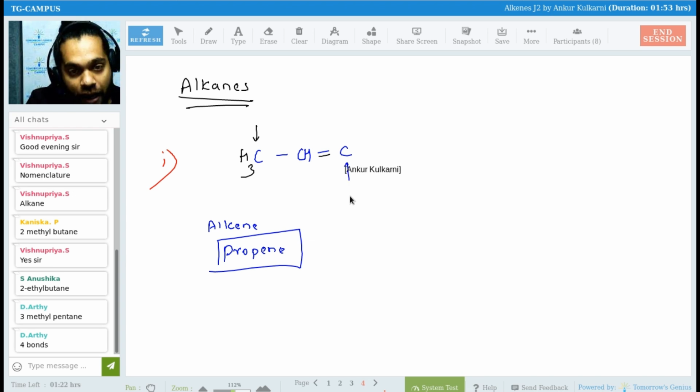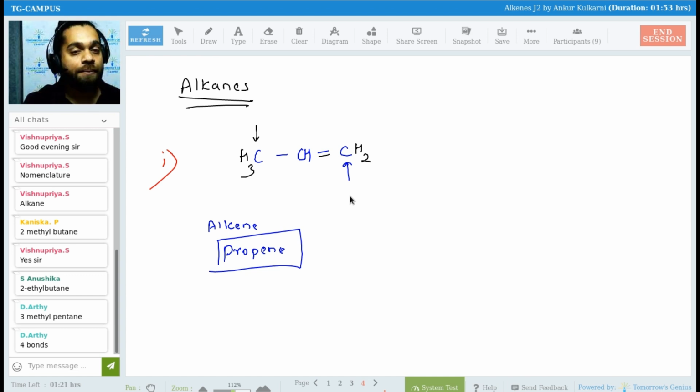Now look at the last carbon. How many more hydrogens? I want the correct answer now from everyone. Yes, Ashwin, Netra, Vishnu Priya? 2 hydrogens. This is how we write propene. Is it clear, everyone? Yes or no? Come on, give me yes or no. So this is how you draw the structures. I hope it is clear now, Vishnupriya. Ashwin, is it clear? Okay.